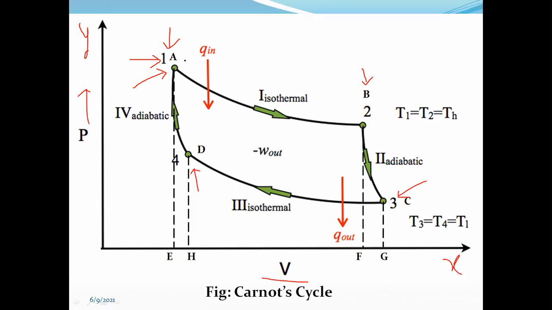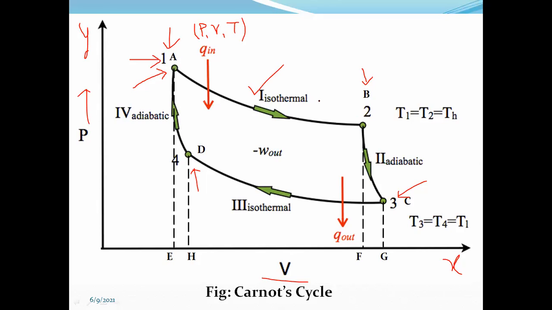Therefore, A, that is the thermodynamic parameters of the working substance, is the initial condition, in terms of pressure P1, volume V1, and temperature, whatever it is. Okay, so if the working substance is going from A to B, the process is an isothermal process.